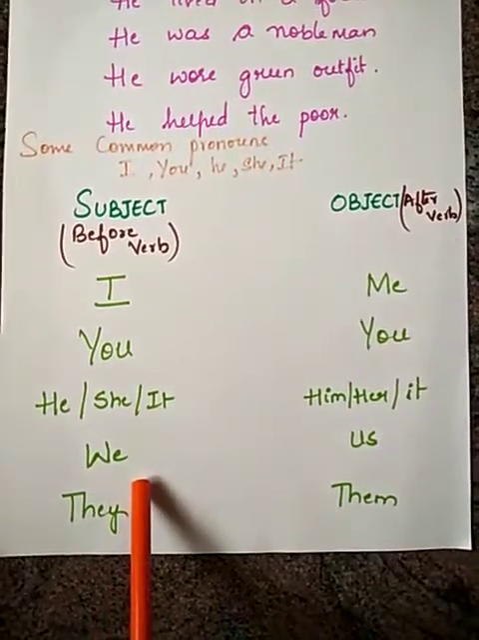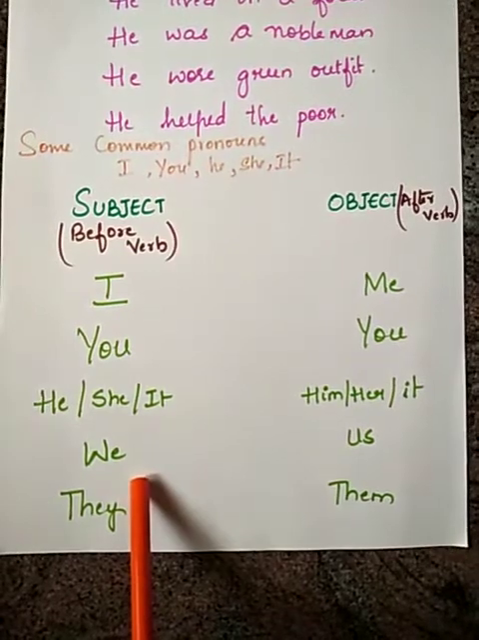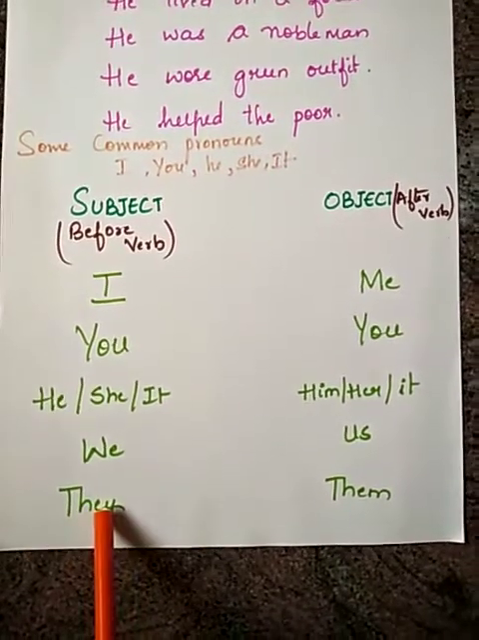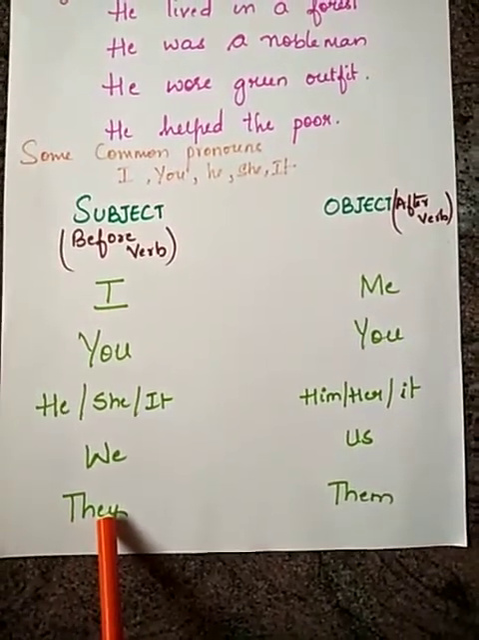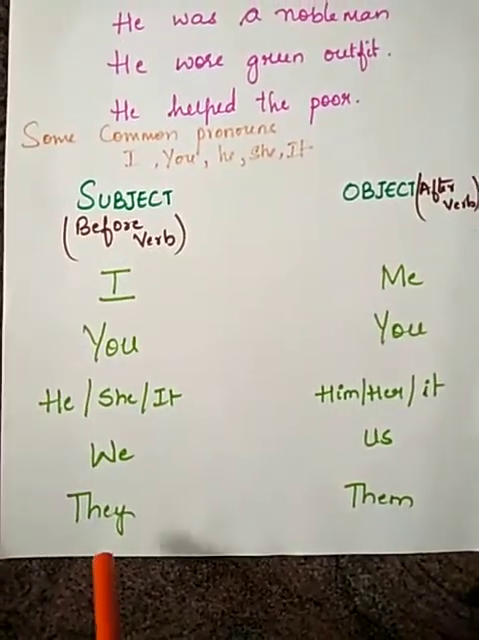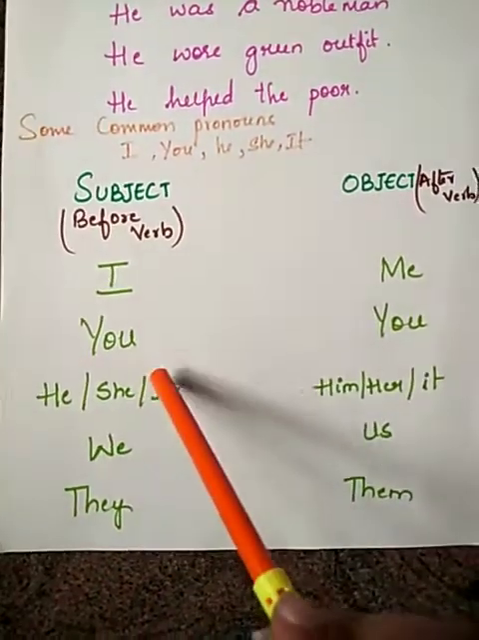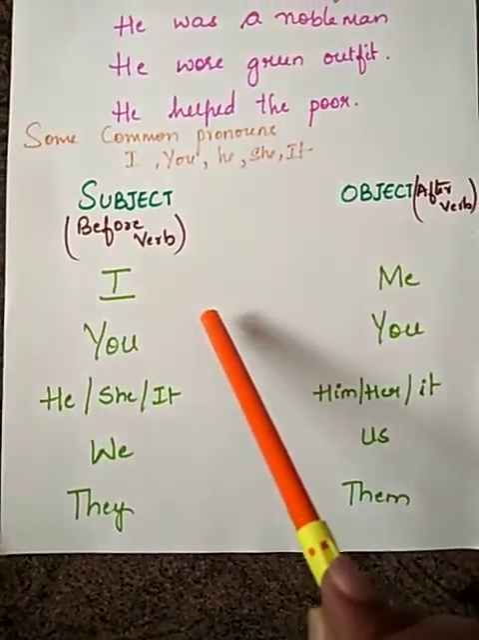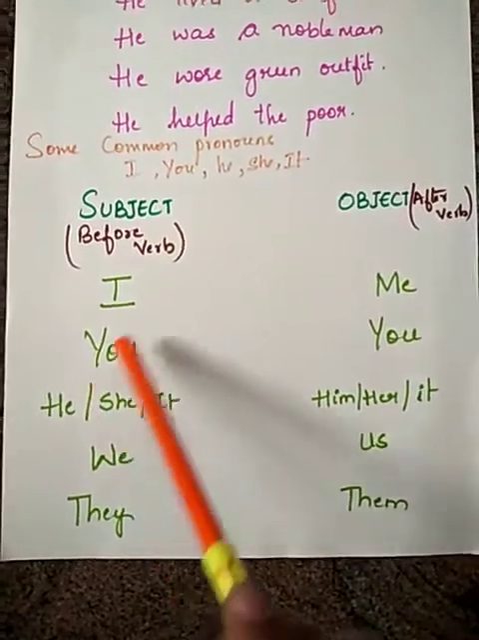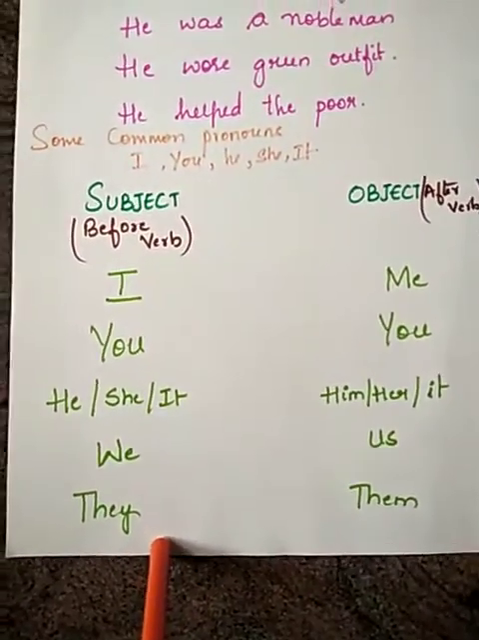We are going to a picnic. We is a subject. They are in the field. And they is also a subject. So these words we use before a verb, that is, in the beginning of a sentence. So at the beginning of the sentence we use these words.